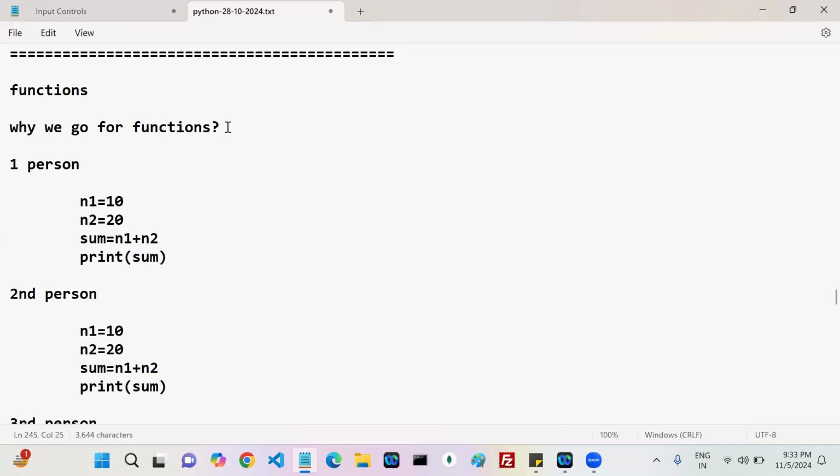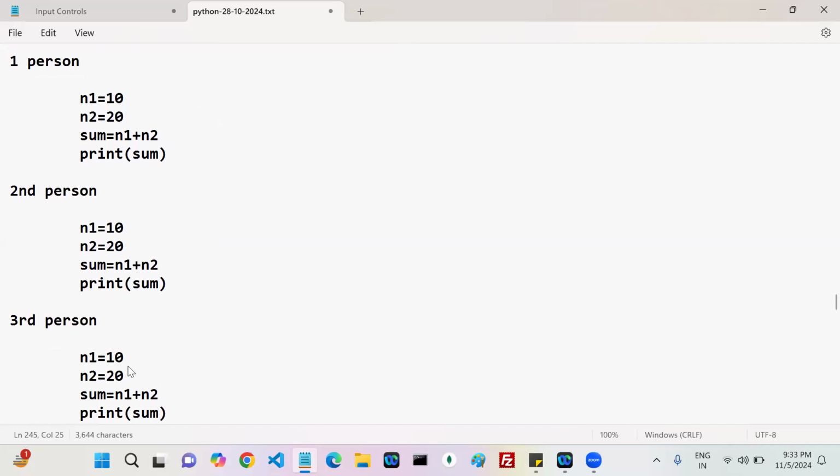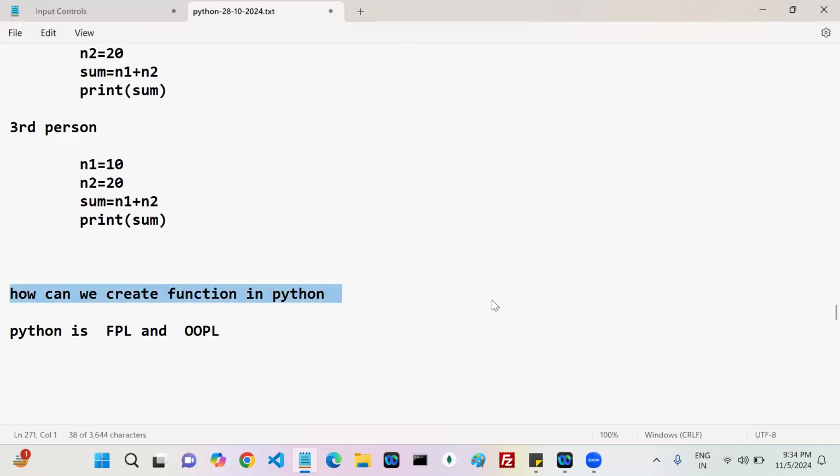Come on, what is the next question? How to create a function. The next question is how to create a function in Python. What is the syntax to create a function in Python?